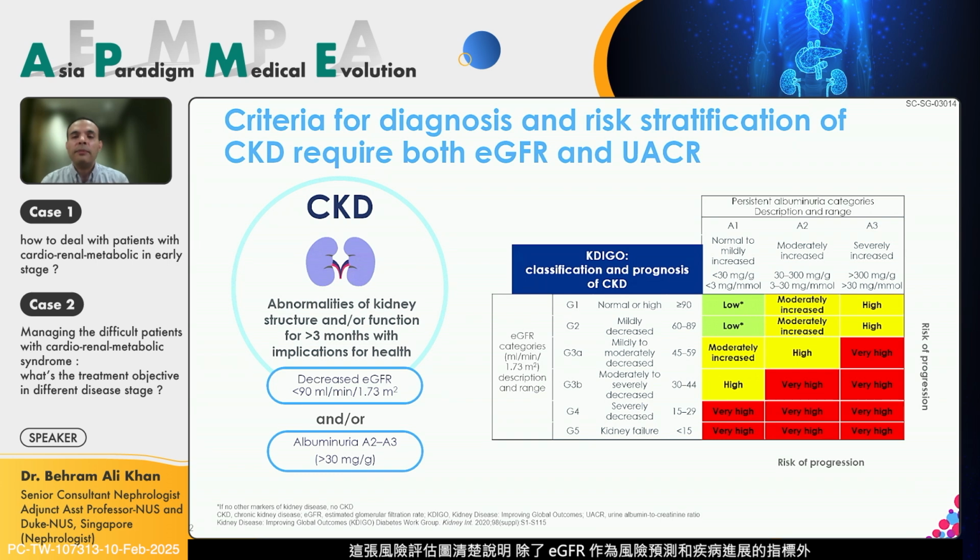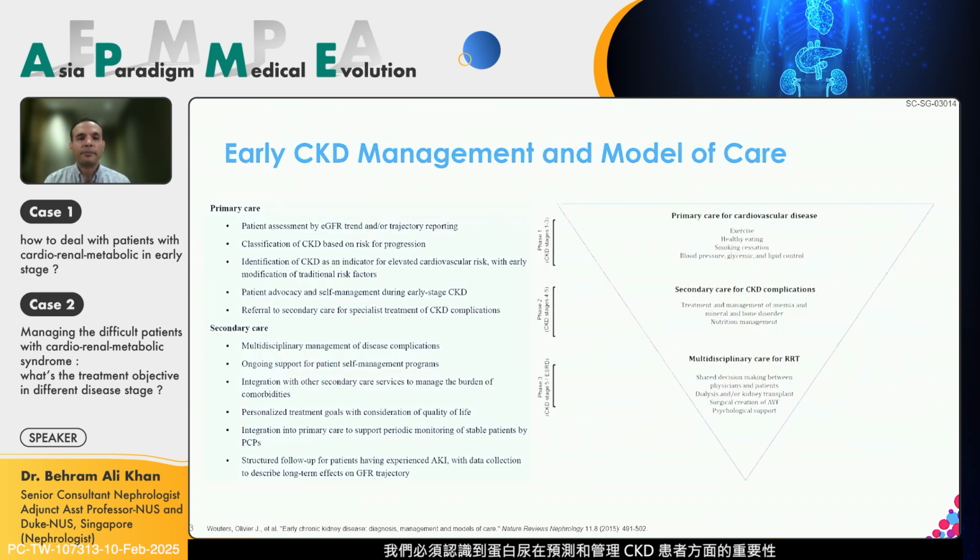So I think this heat map illustrates very well that not only do you need an estimated GFR to look at their risk prognosis and risk progression, but also albumin becomes an independent risk factor for looking at their chronic kidney disease progression and associated risk of all-cause mortality and cardiovascular related incidences. So once again, the key take-home message all the way from our primary care colleagues to our associated specialties is that albuminuria is very, very important in prognosticating and managing these patients.